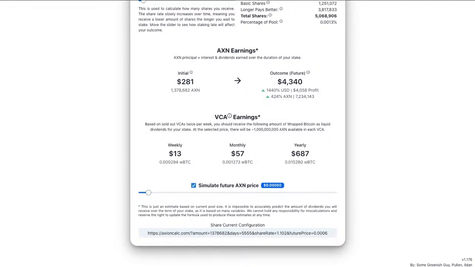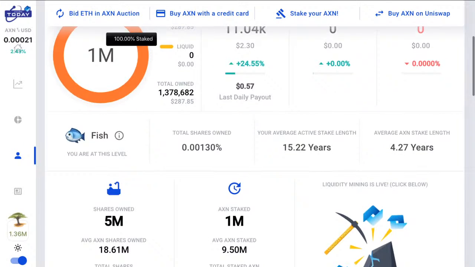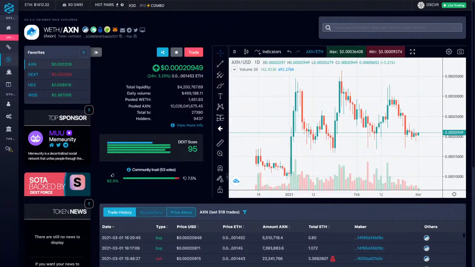Now, obviously, that could easily go to, in my opinion, 0.001. That's not even 1 cent. That's a tenth of a cent, and that $281 becomes 1,146 in liquid Wrapped Bitcoin that they can claim. The benefit for Axion is obviously deferred if they stake 15.2 years, which is exactly what they've done. So some interesting numbers there, and it looks like a bit of buying going on here at the moment, so pretty fascinating. I hope you guys have all enjoyed that little run through. A lot of people ask those questions on Discord, and often people go through the calculator themselves. I have left the calculator in the comments there that you can go through yourself, and that's where it's at.